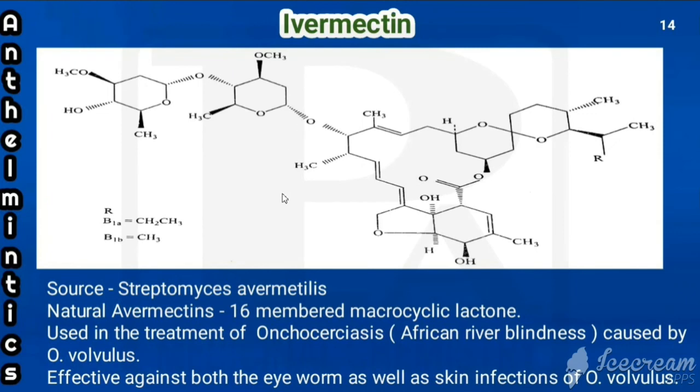Next drug is ivermectin. This is the structure of ivermectin. It is obtained from Streptomyces avermitilis. Natural ivermectins are 16-membered macrocyclic lactones and they are used in the treatment of onchocerciasis, that is African river blindness, that is caused by O. volvulus. It is effective against both eyeworm as well as skin infections of O. volvulus. That's all about anthelmintics.